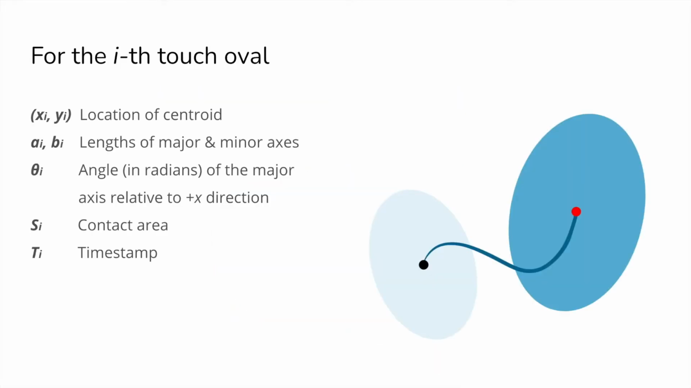For each of the touch ovals in the sequence, we consider its location of touch, the lengths of its major and minor axes, the angle of the major axis relative to positive x direction, which is straight right on the screen, as well as its contact area and timestamp.